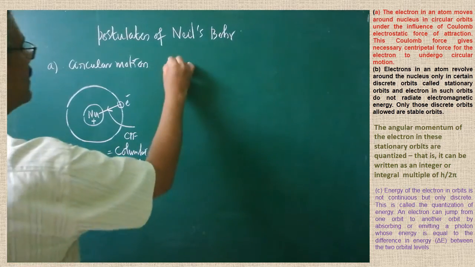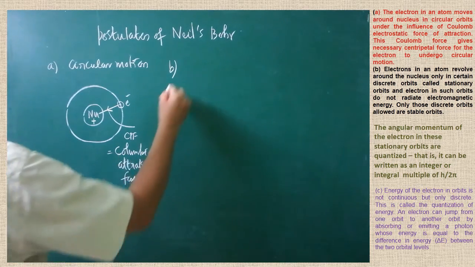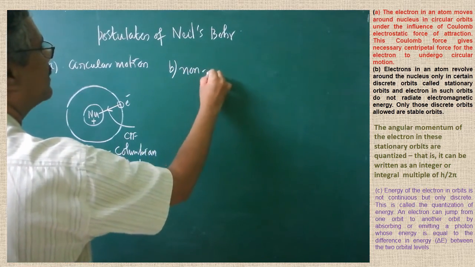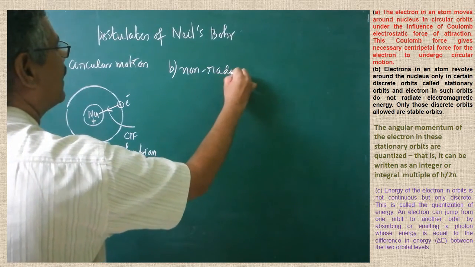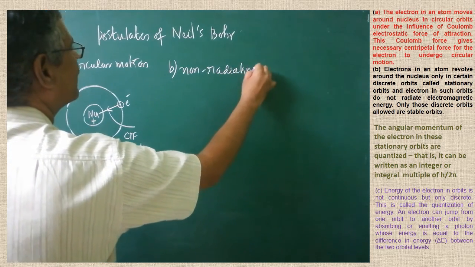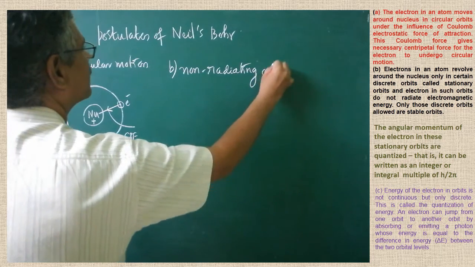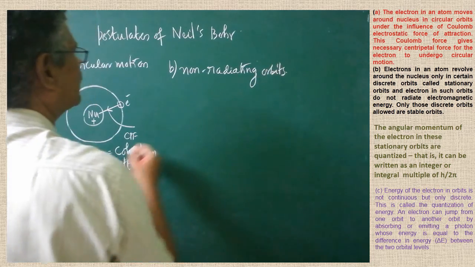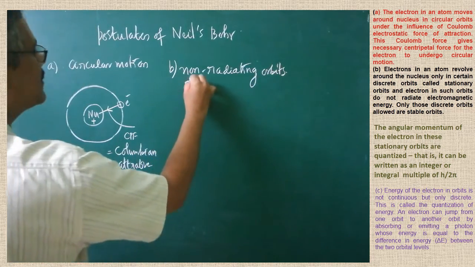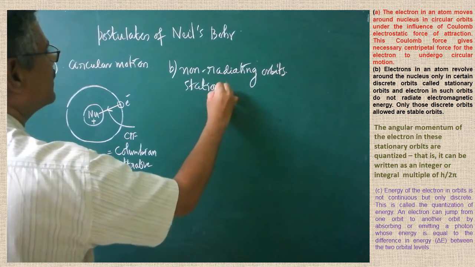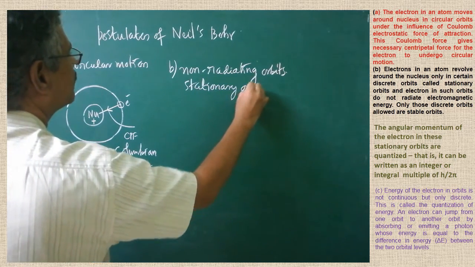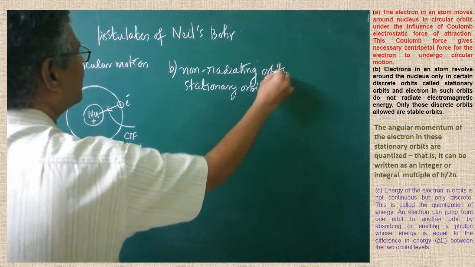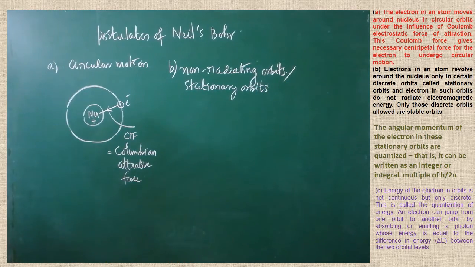Are you clear? In the second postulate, he has told about another kind of orbit called non-radiating orbits. Are you clear? Non-radiating orbits are sometimes also called stationary orbits. Make a note: the stationary orbit concept, or non-radiating orbits, was first introduced by Niels Bohr.